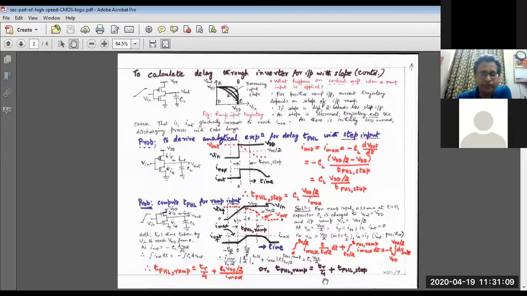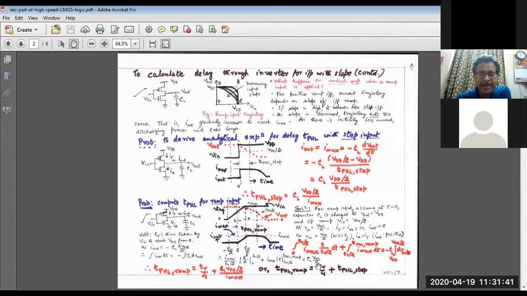Now what is tr by 4? tr stands for rise time. Note from the simple plot, this tr is the total rise time. tr means the time taken by the input voltage to rise from 0 to VDD. So tr by 2 we denote as the rise time. It is the time taken by the input voltage to go up from VDD by 2 to VDD. Okay, that is tr by 2. And correspondingly for a falling waveform, it is the time taken from VDD to VDD by 2.